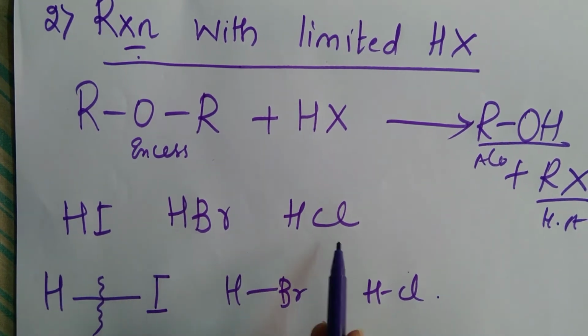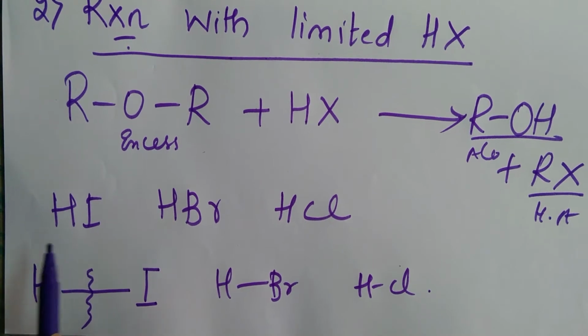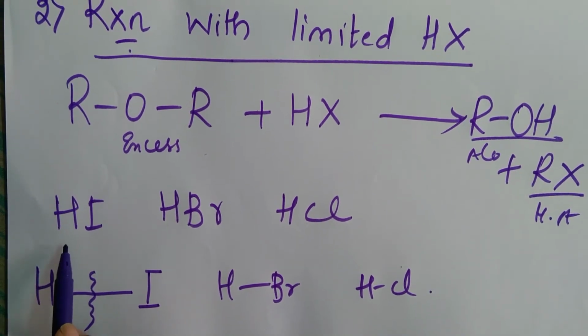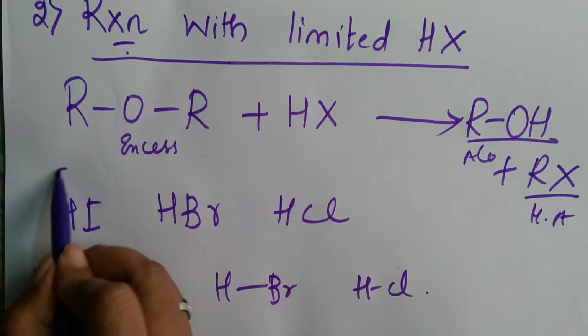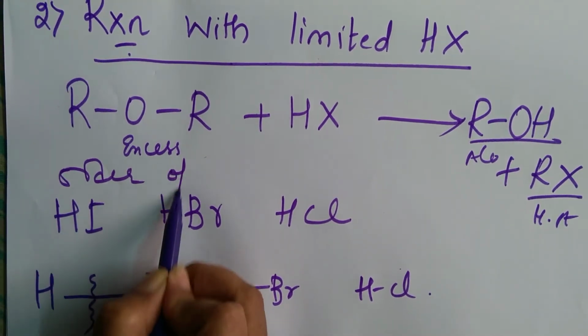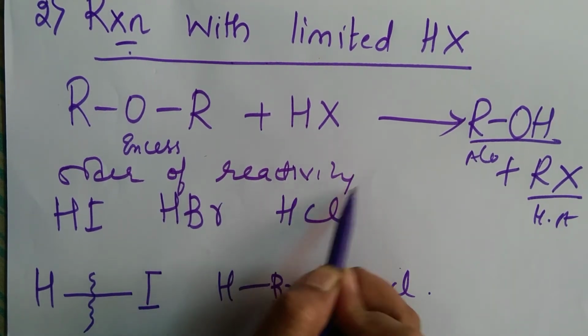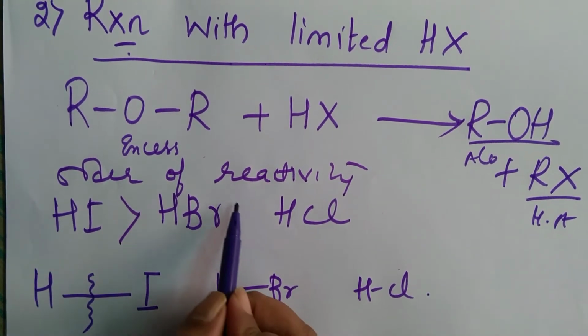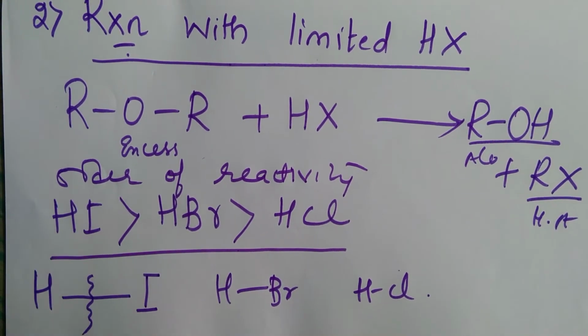Out of these three, the most reactive is hydriodic acid. So ethers react very easily with hydrogen iodide compared to HBr and HCl. Therefore, the order of reactivity of these three molecules is HI is greater than HBr, HBr is greater than HCl.